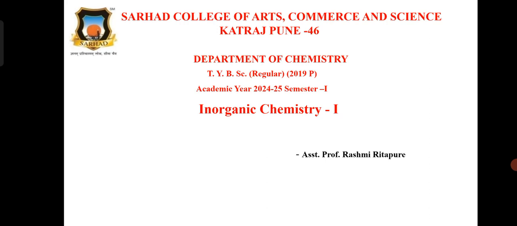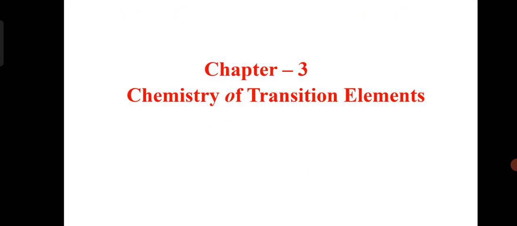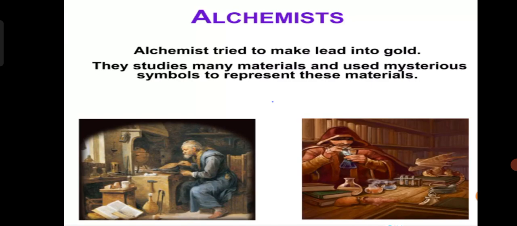Today we start chapter 3 from Inorganic Chemistry paper 1. Chapter 3 is Chemistry of Transition Elements. So let's start the Chemistry of Transition Elements.